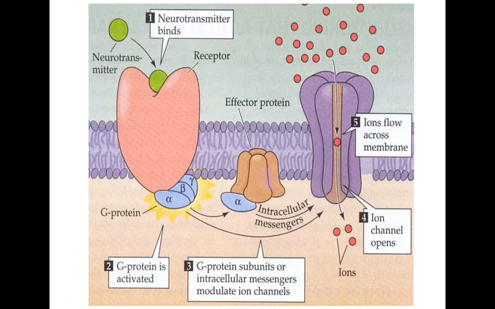So this adenylate cyclase, what it does, it forms the cyclic AMP from ATP. And this cyclic AMP is a second messenger molecule.